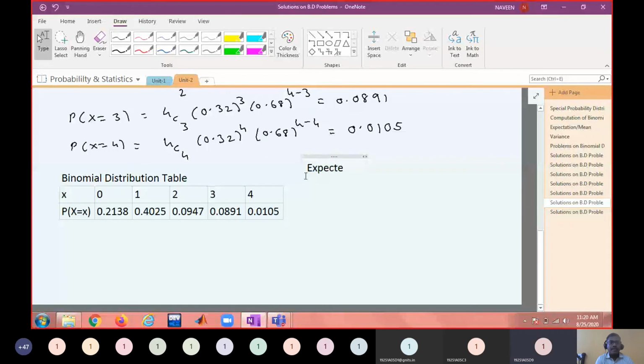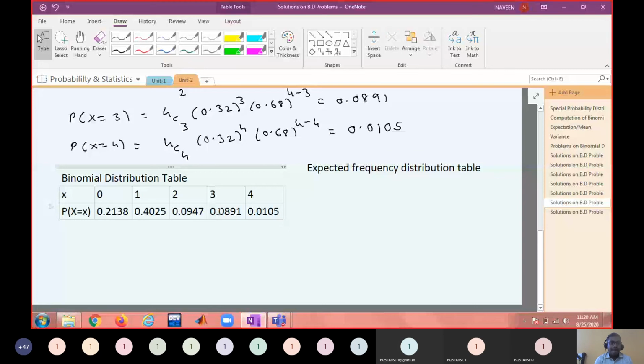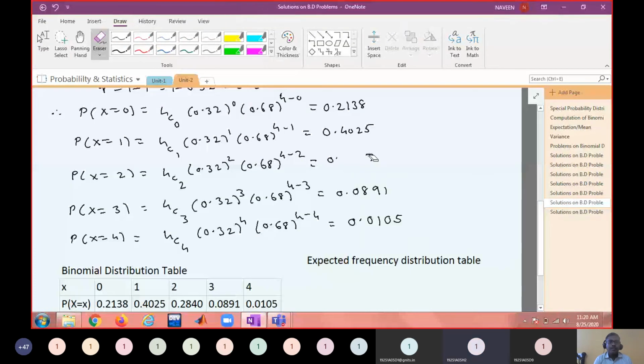One value is wrong in that. Which one? P of x equal to 2 is 0.2841.